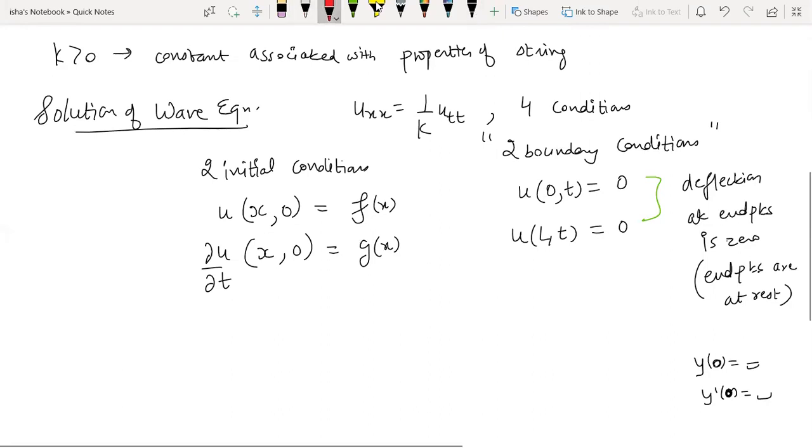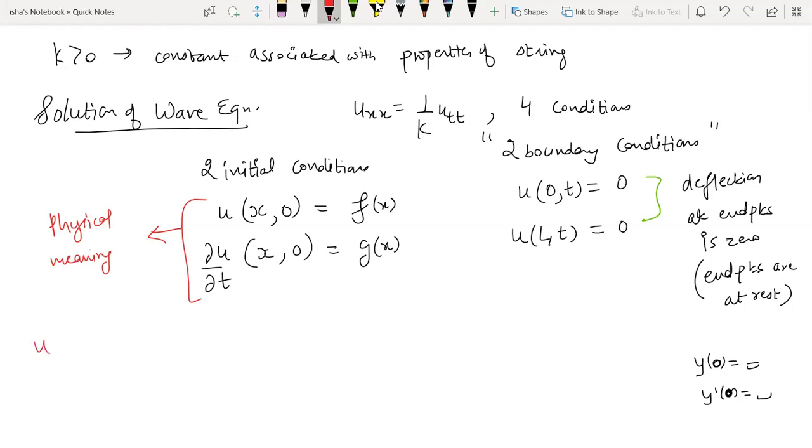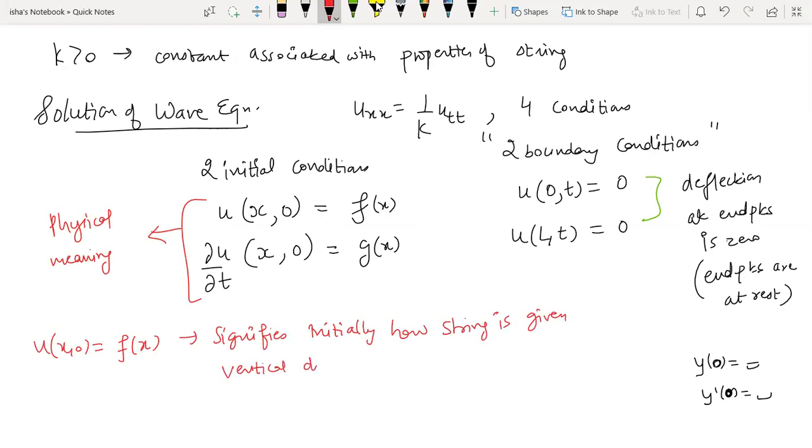Now, what is going to be their physical meaning? We already understood the physical meaning of the boundary condition. That means simply the endpoints are resting. They are not moving. Their displacement is 0. So the physical meaning of these initial conditions is, for the first one, if you look at u at x, 0 is equal to f of x, this signifies how the string is initially given vertical displacement. That is, initially how you displace the string.